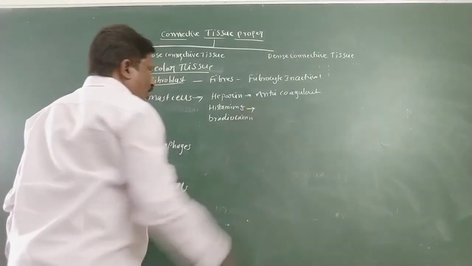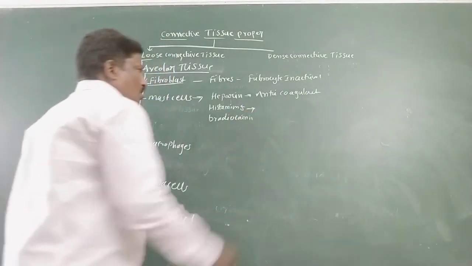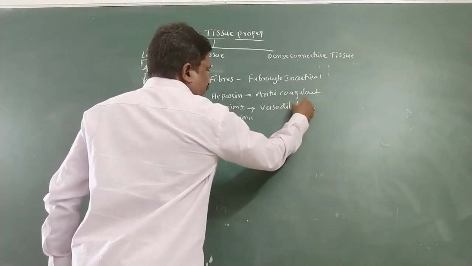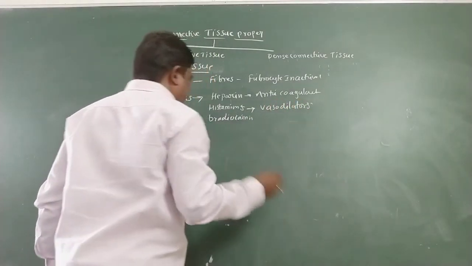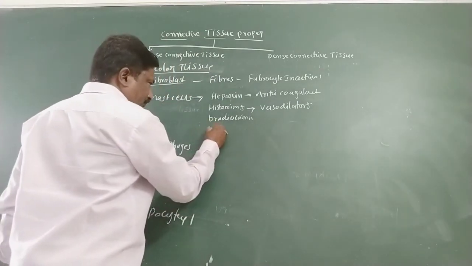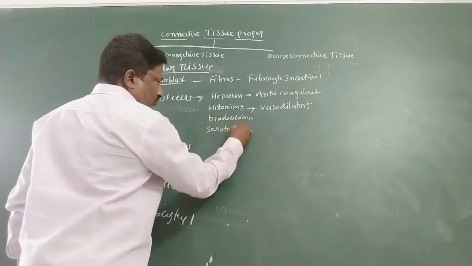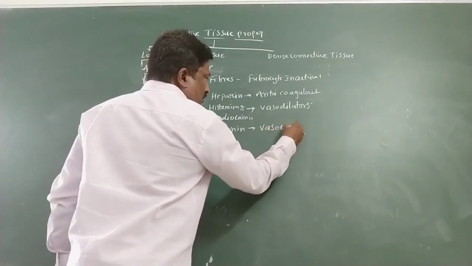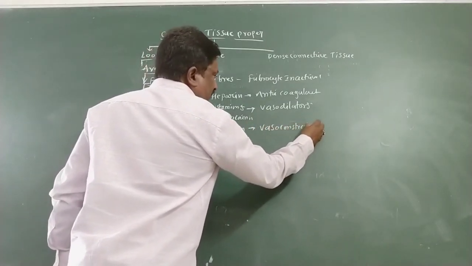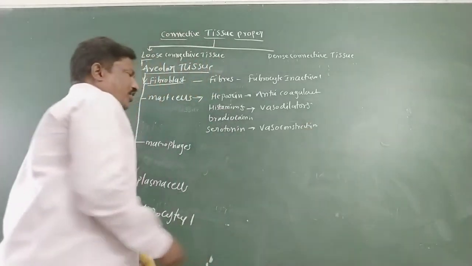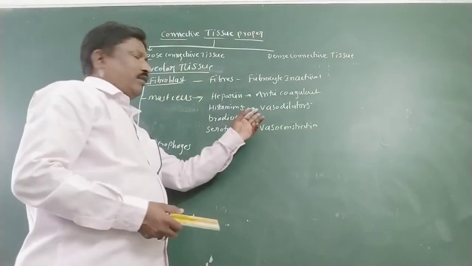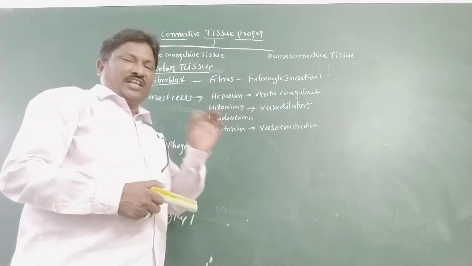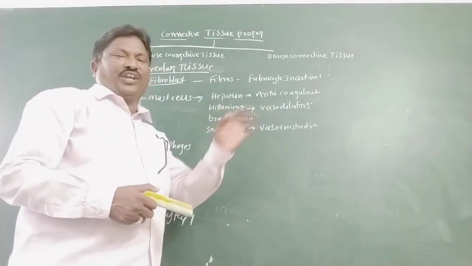Histamine and bradykinin have the main function of vasodilation, and serotonin causes vasoconstriction. Vasodilators create inflammation when cells are injured or infected.